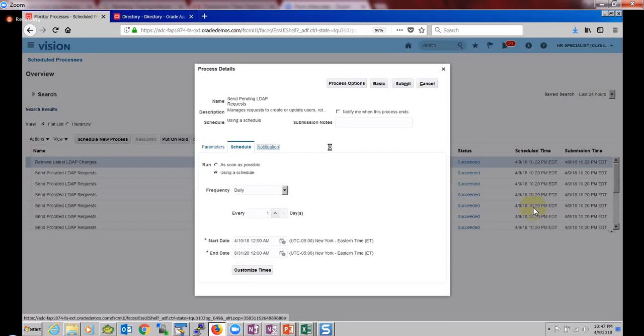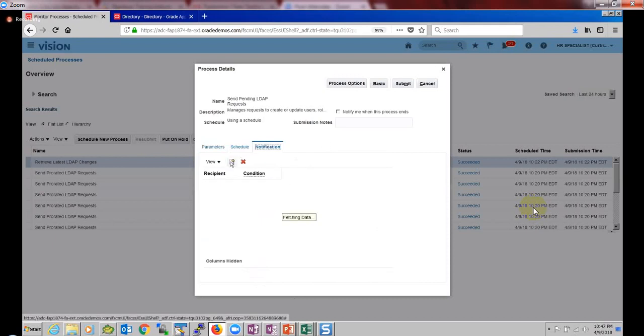So once the job is complete or once the job is successful, based on the status, if you want to get the notification, click on the notification and add a criteria here saying that if job is successful, send the notification to this person. This recipient should not be the email address; that recipient should be the username in the security console.